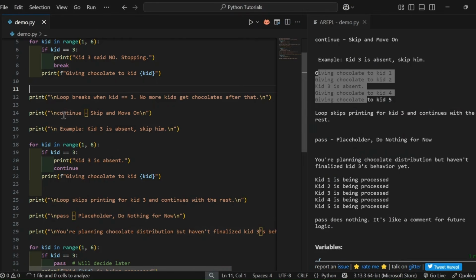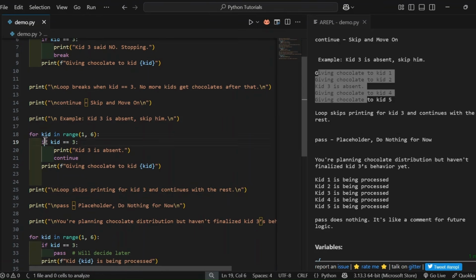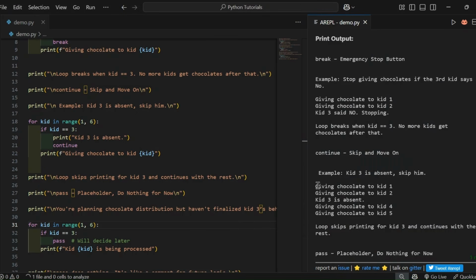Next, let's discuss continue. For this, consider the same example where we are distributing the chocolates to the 5 kids, but the third kid is absent. In that case, we need to skip him and continue to give to the rest of the people. This is the loop where the condition is kid equal to 3, so we are skipping using the continue statement. So this is the output for the loop when we use continue.